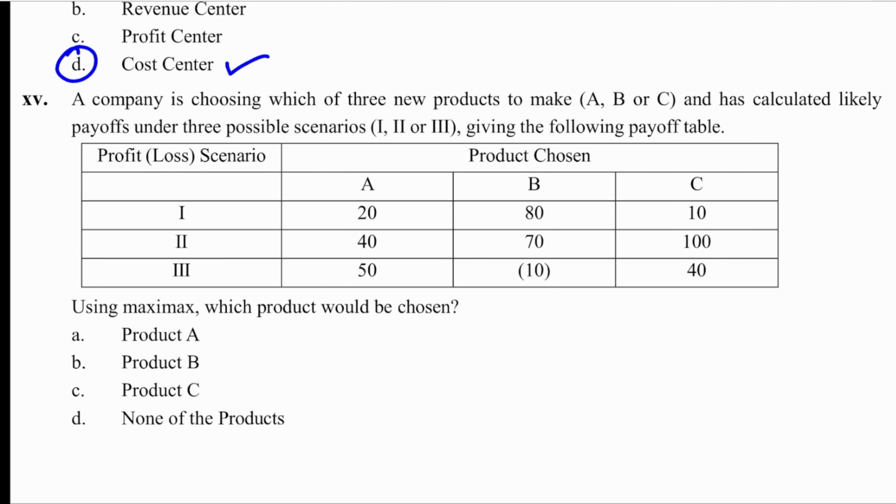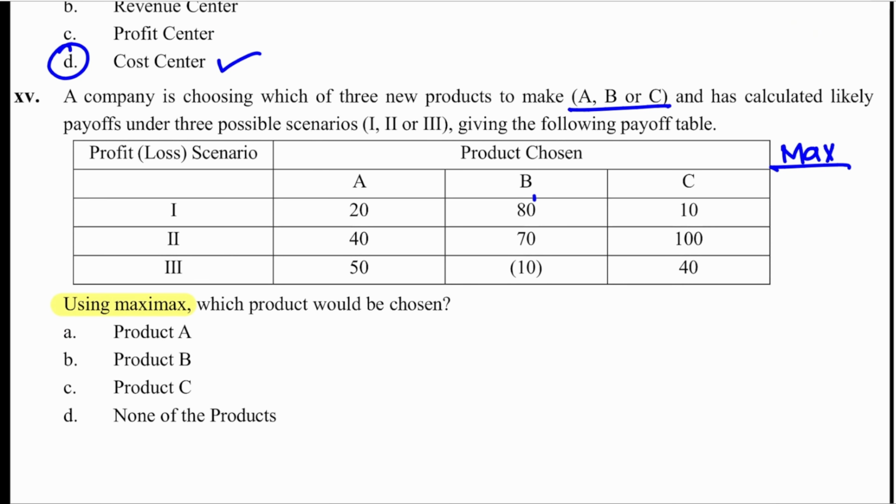A company is choosing which of the three new products to make, A, B or C, and has calculated likely payoffs under three possible scenarios, 1 to 3, giving the following payoff table. Using Maximax, which product would be chosen? Maximax means taking the maximum, and then the maximum of those. First we take the maximum of each scenario.